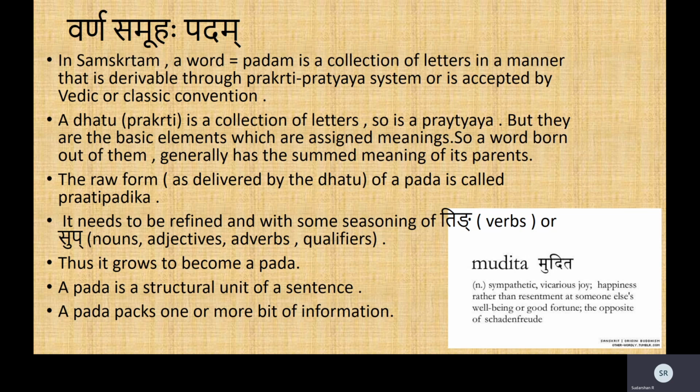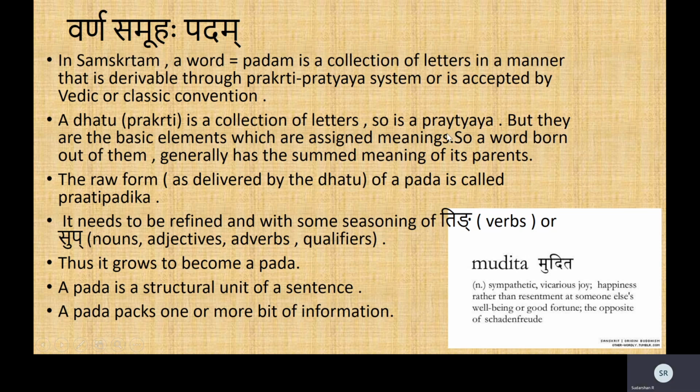It should either be a rudha, born by convention or by the Vedas, or through the Prakriti Pratyaya system, which is the dhatu and a pratyaya derivation. Now, dhatu, to recap, is called the Prakriti here. The dhatu is a combination or a collection of letters, and so is a pratyaya.